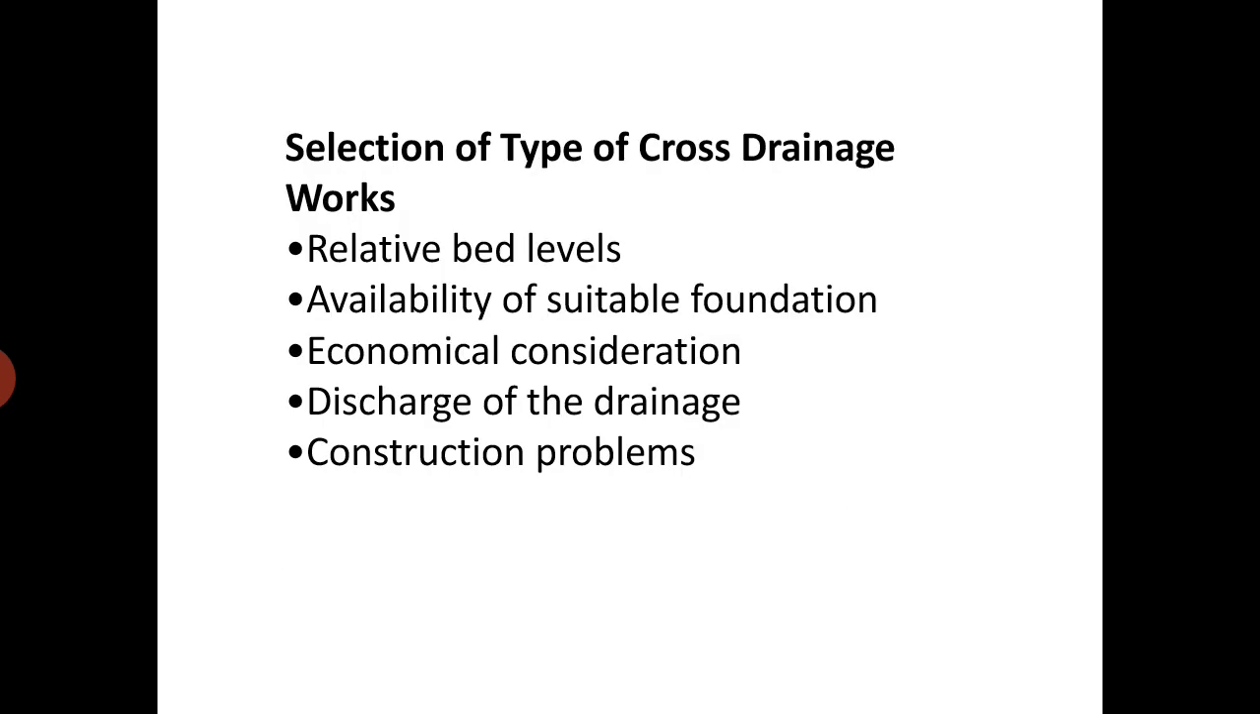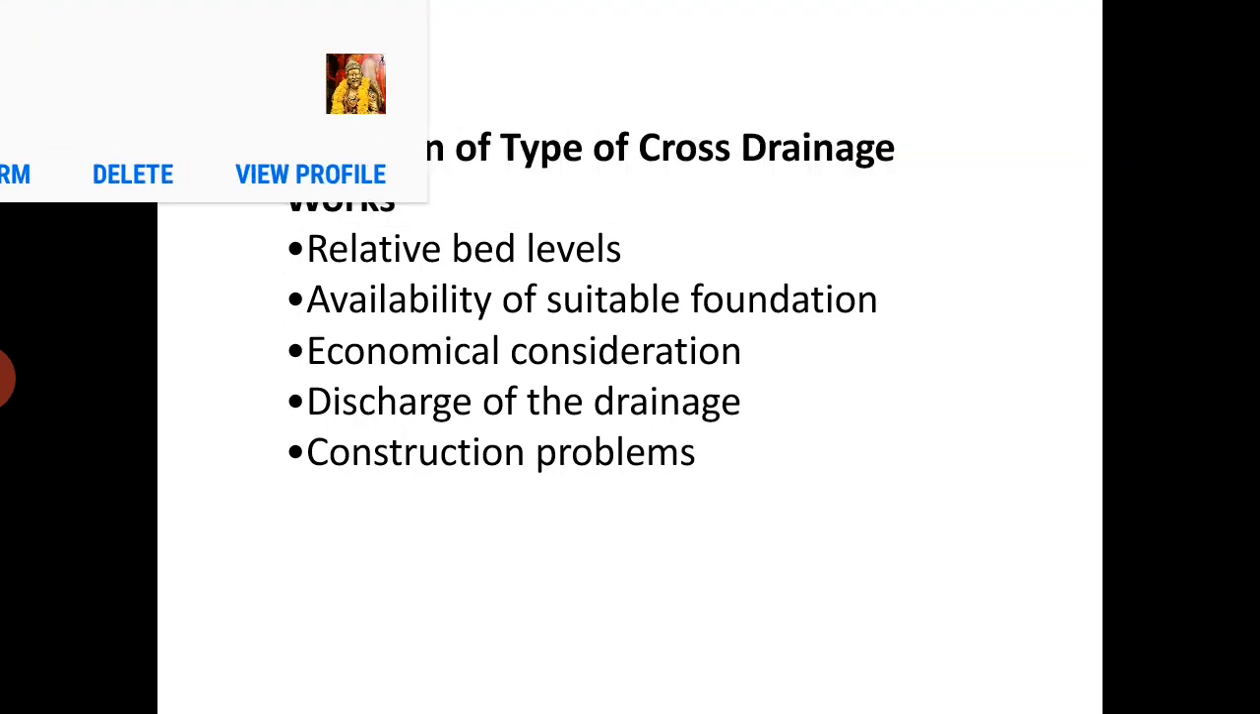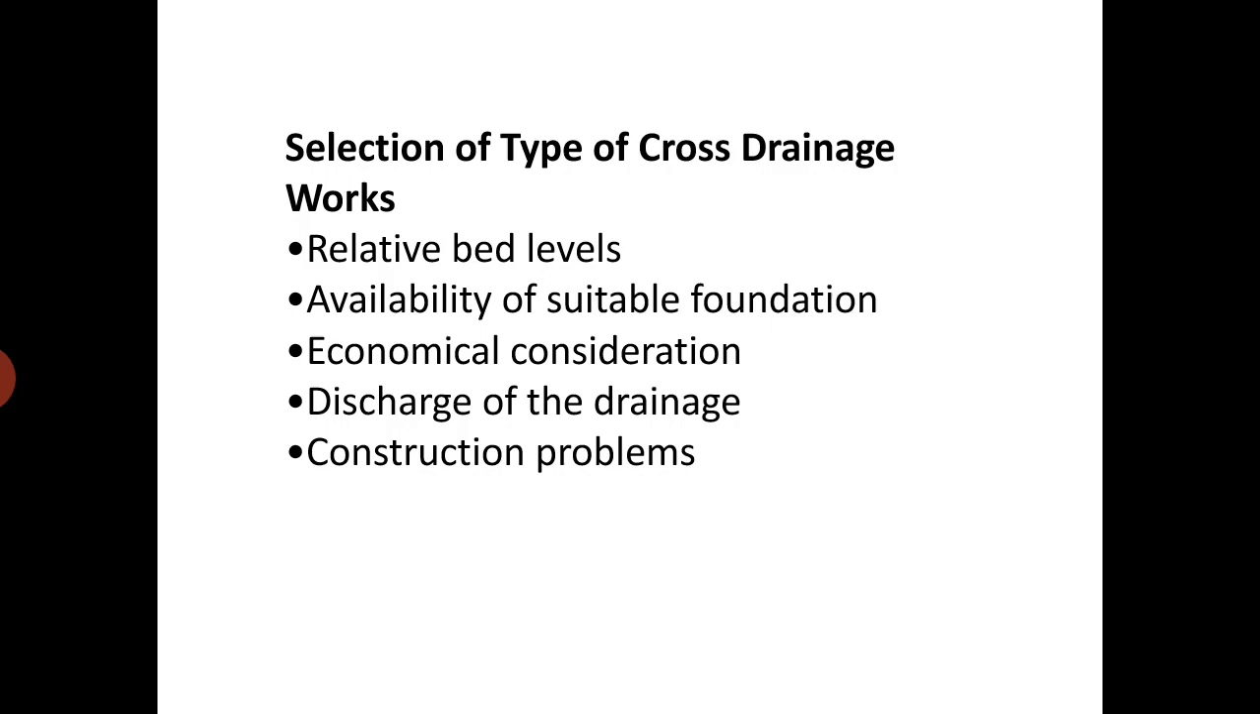Selection of the type of cross drainage work may depend on the following points: the relative bed level of the canal and bed level of the river. Next, availability of suitable foundation, that is foundation condition. Next, economy. Next, discharge of the drainage and construction problems. These are the different points we can consider while selecting the type of cross drainage work. So we can see them one by one.